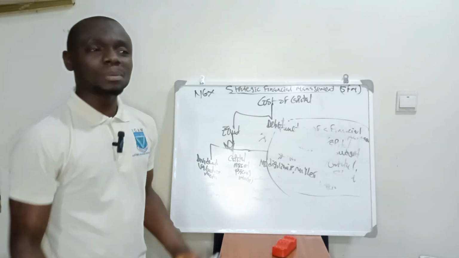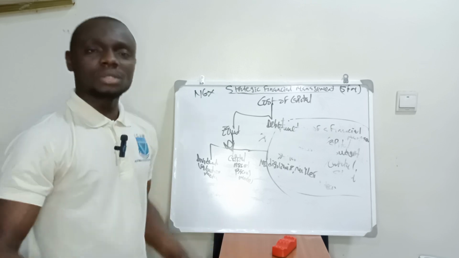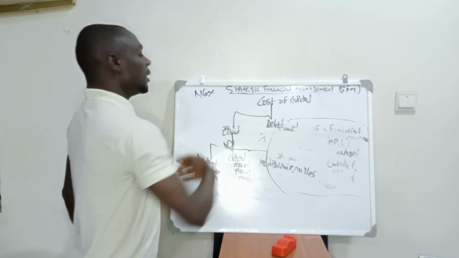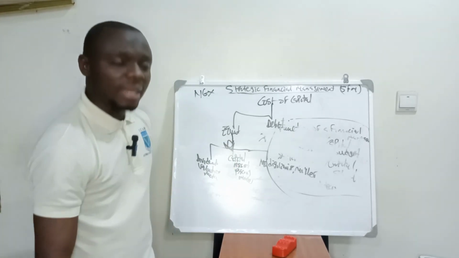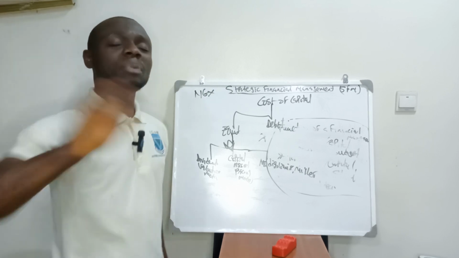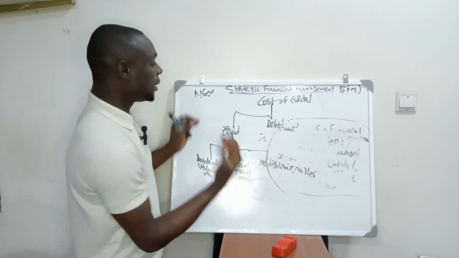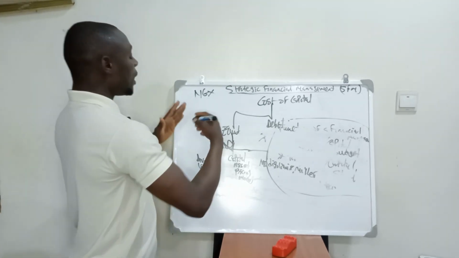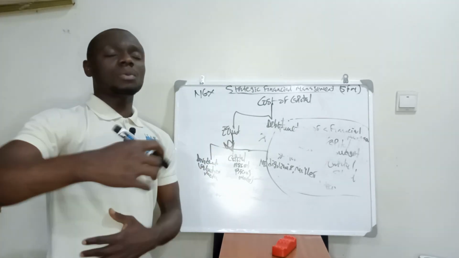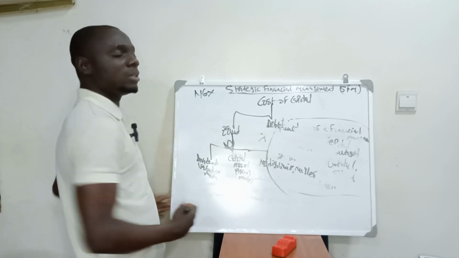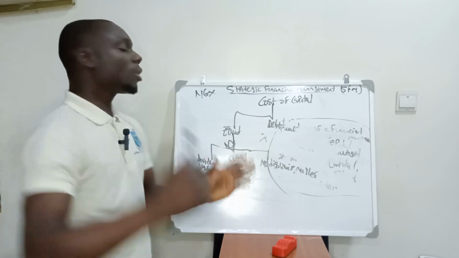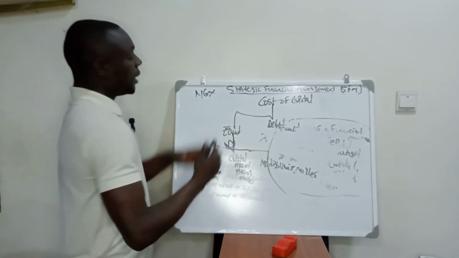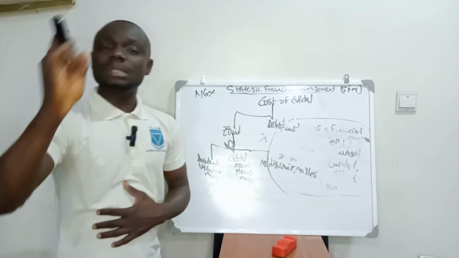Why are they the last people? Because they are the investors, the shareholders. Now, debt holders will be paid their interest and their principal as and when due. So what I'm explaining here is the characteristics of cost of equity, or why cost of equity is higher than the cost of debt. Why? Because a debt holder will receive his principal.